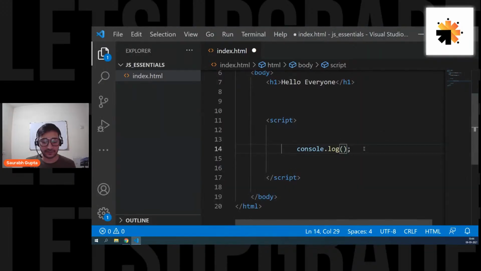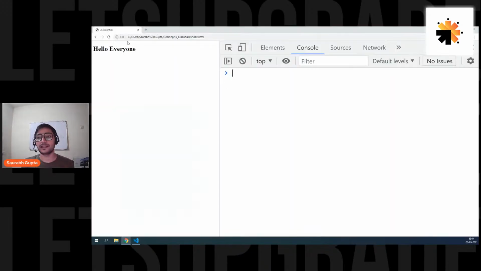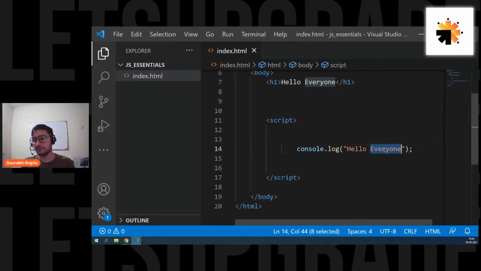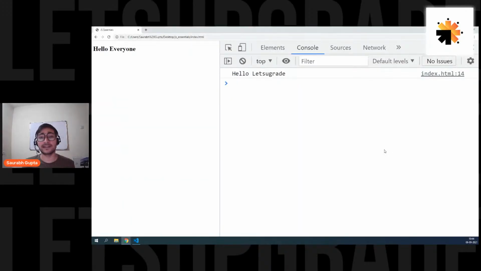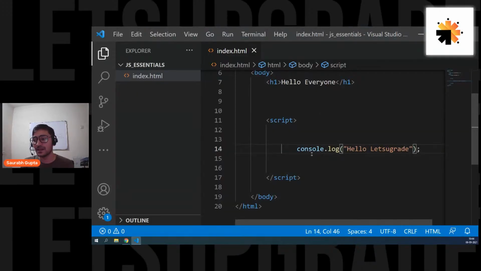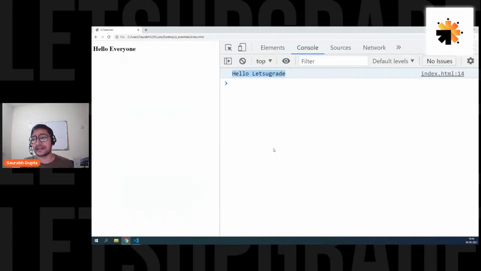Is that clear? For example, console.log, let's say double quotes because we're writing a string, Hello, everyone. Save it and let's see. And here we go. We have Hello, everyone. You can add anything, like Hello, Let's Upgrade, something like that. Here we go. Again, there is a spelling mistake, but that's fine. Don't worry about the spelling mistake, guys. But you can see what I'm saying. So console.log is something that we're going to use a lot because it helps you to print anything on the console.